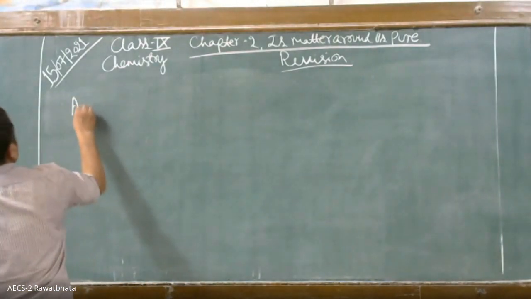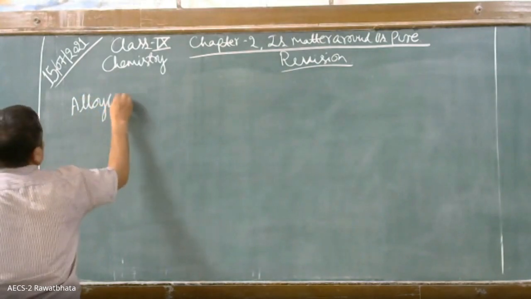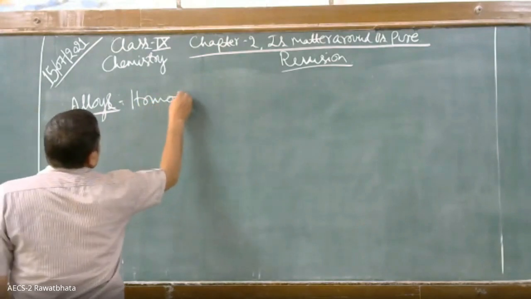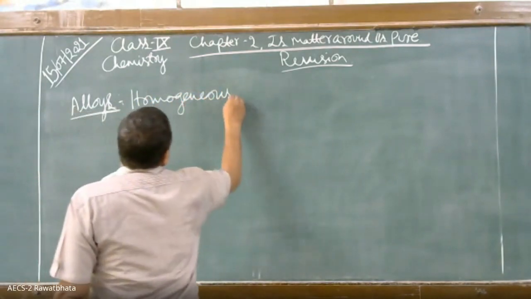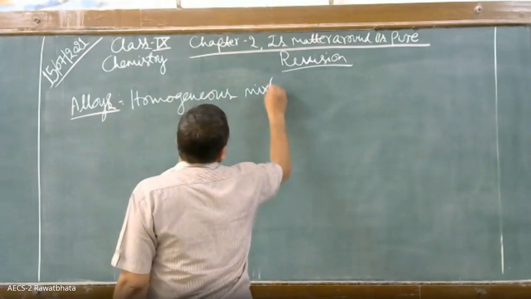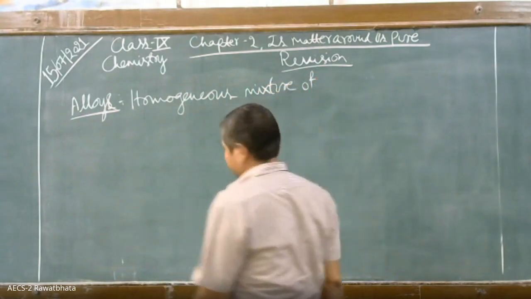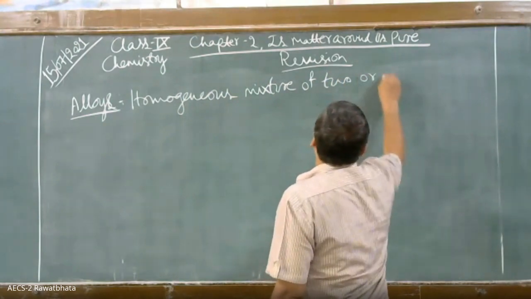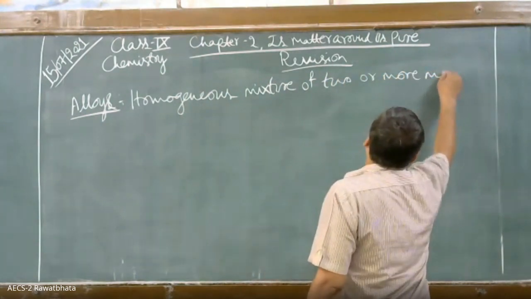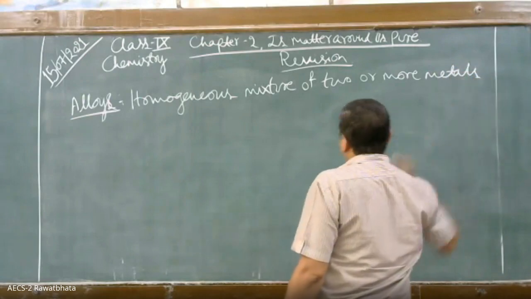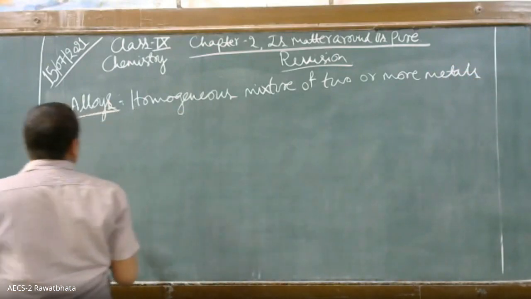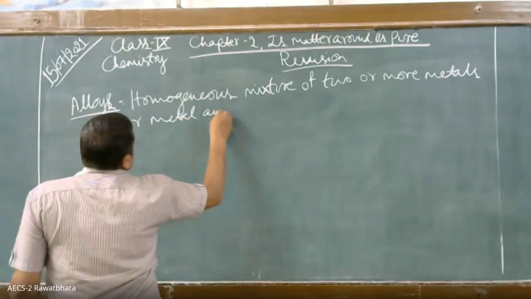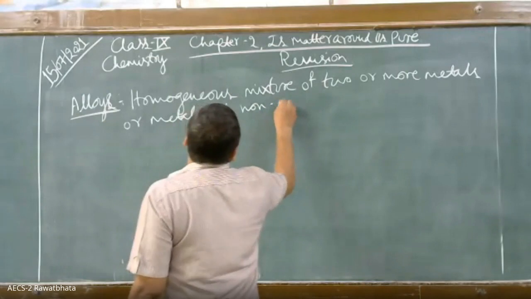Alloys. Homogeneous mixture of two or more metals or metal and non-metal.